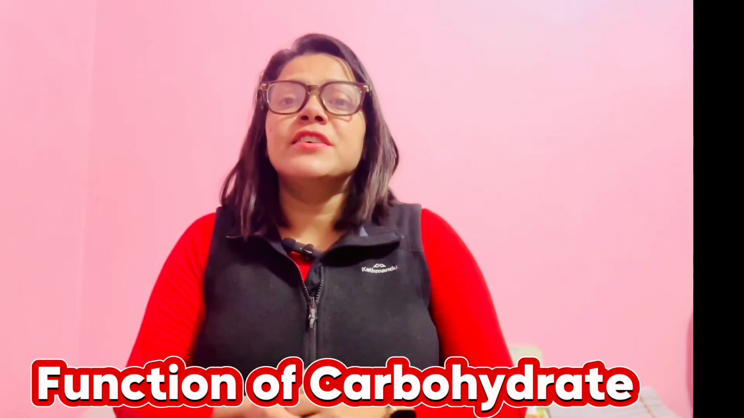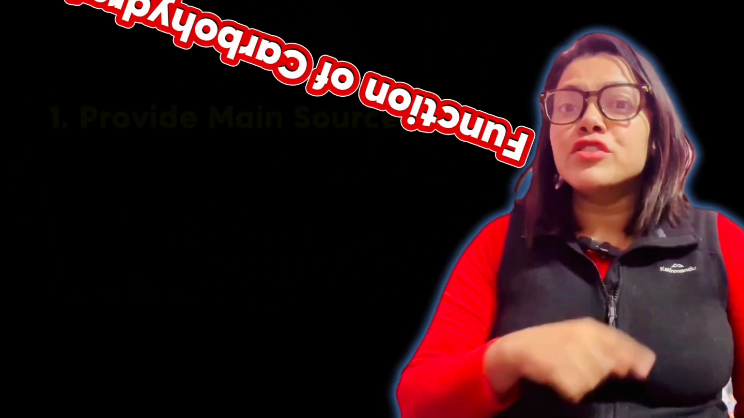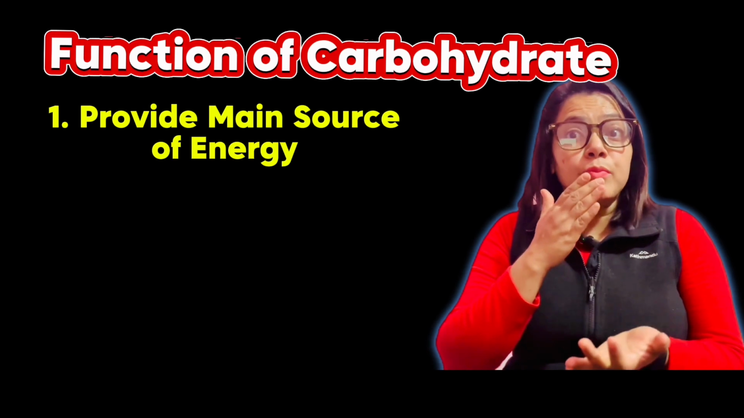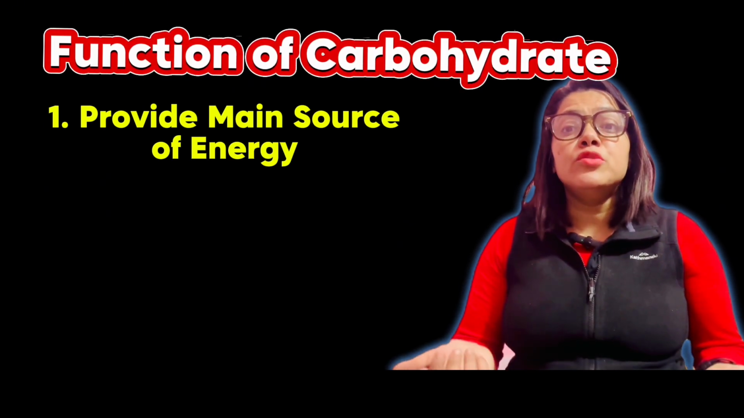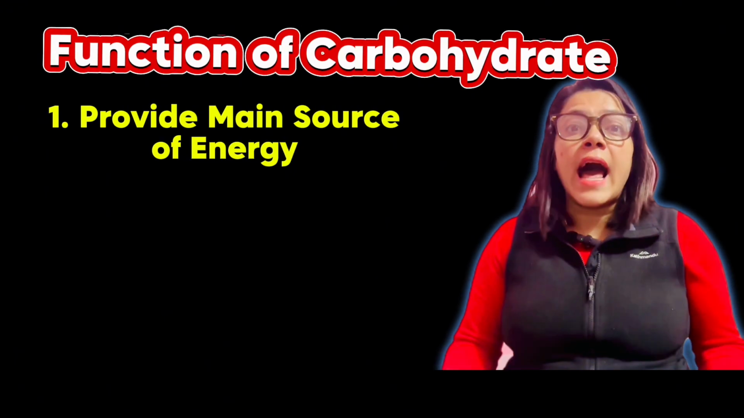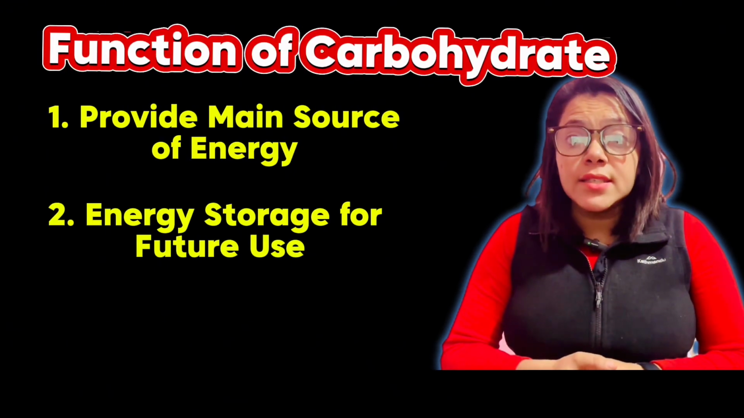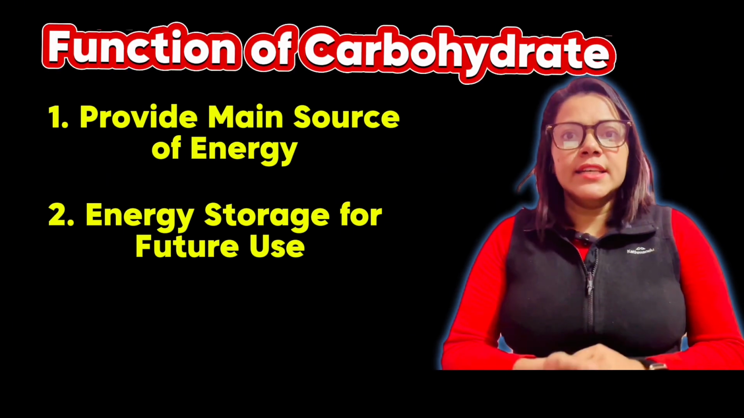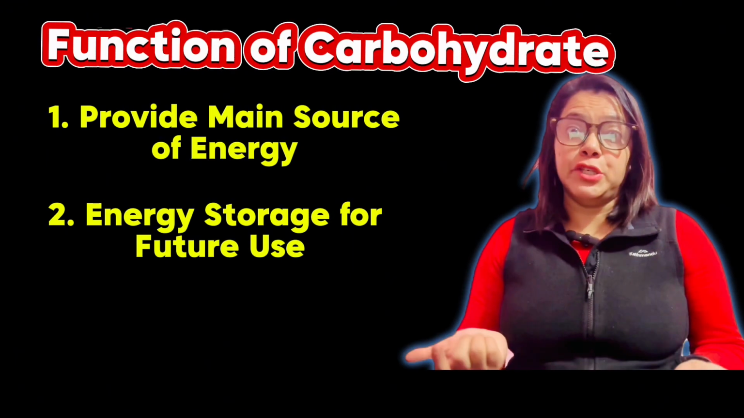The key functions of carbohydrate are: number one, it is the main source of energy. You can see here, when consumed, they are broken down into glucose and transported through the bloodstream to the cells where they are used for energy. Number two is energy storage, like glycogen. Excess glucose from carbohydrate is stored in the liver and muscle as glycogen for later use.